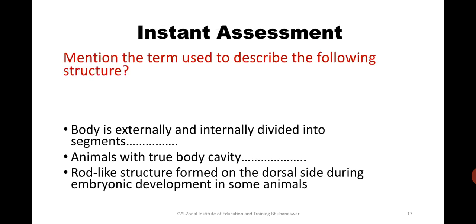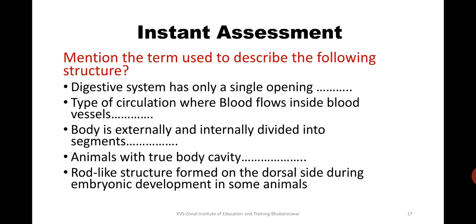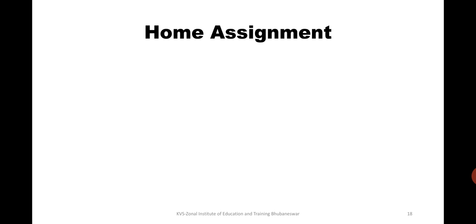So we can see what the assessment is. Let us answer these questions. The digestive system has only a single opening. Can you answer this? Type of circulation where blood flows inside blood vessels. The third one is, body is externally and internally divided into segments. What are such organisms called? Animals with a true body cavity, what is the term that we are using? Rod-like structure formed on the dorsal side during embryonic development. It's also there in the session.